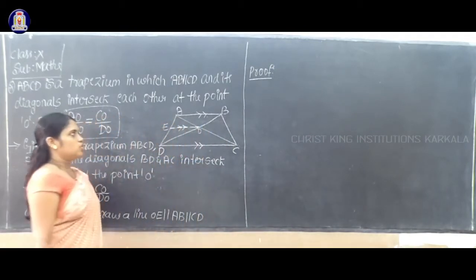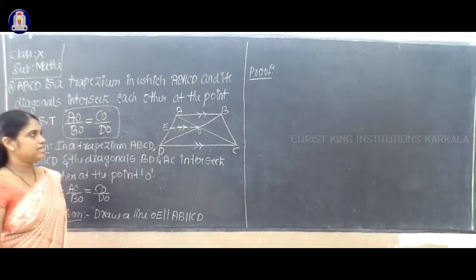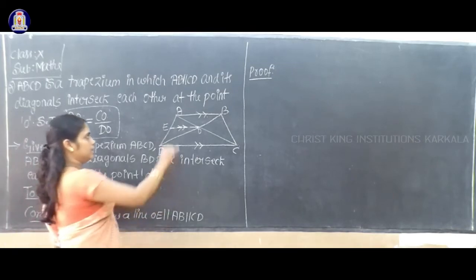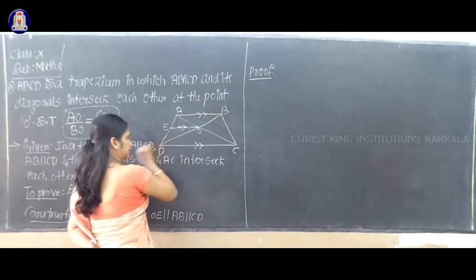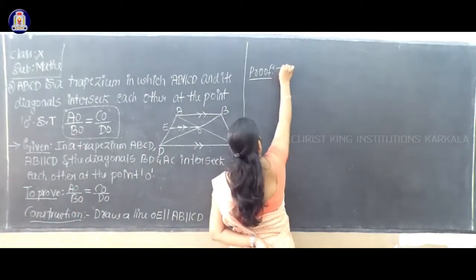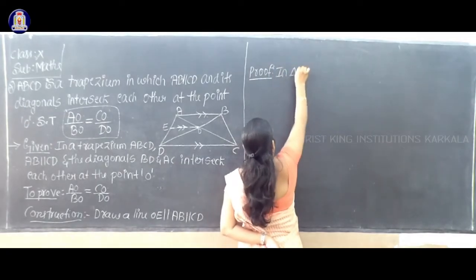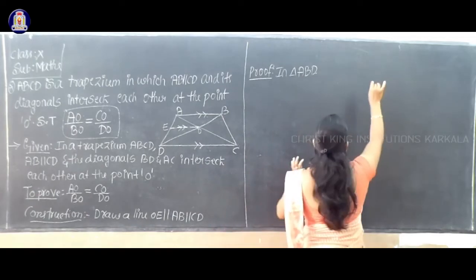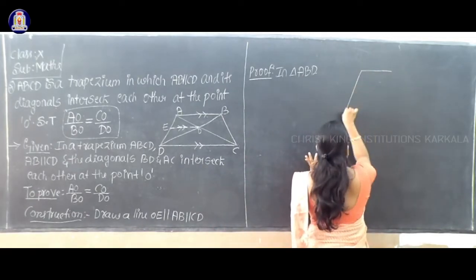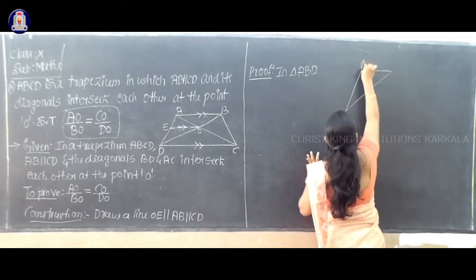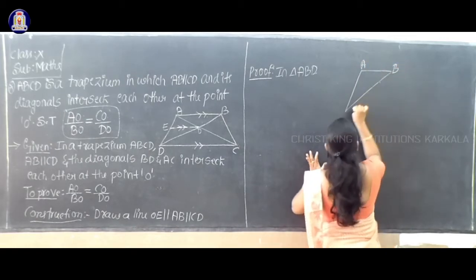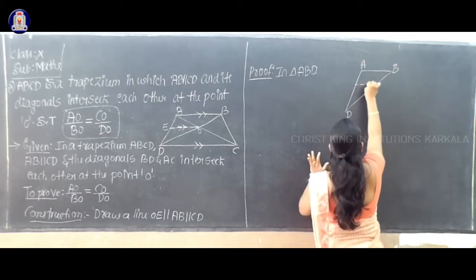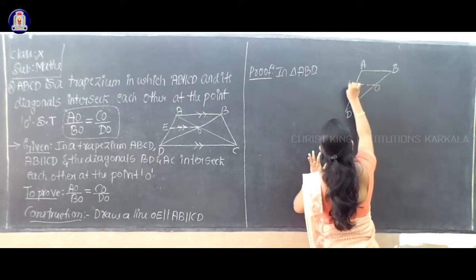Now I will consider the triangle ABD. I draw that triangle separately. This is A, this is B, and this is D, and this is your OE.